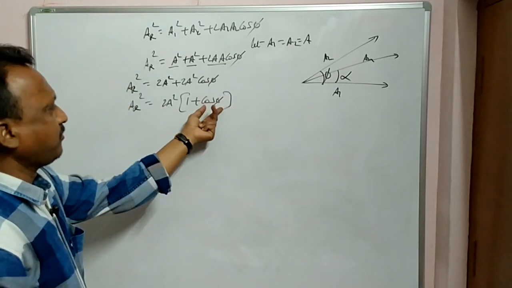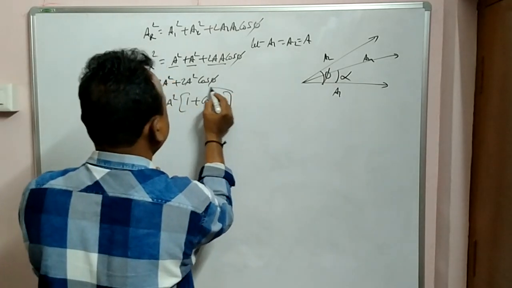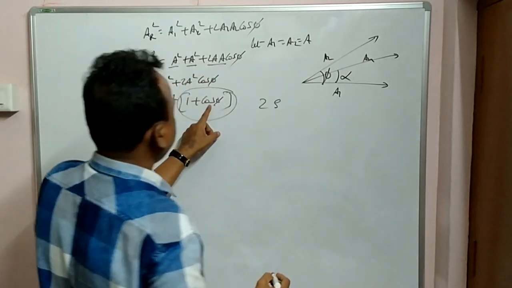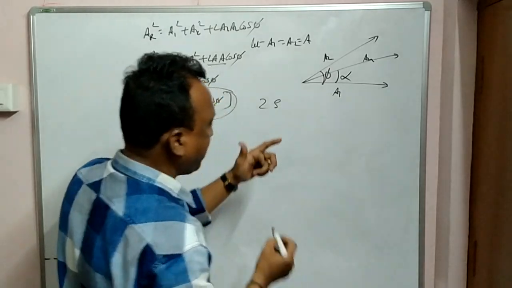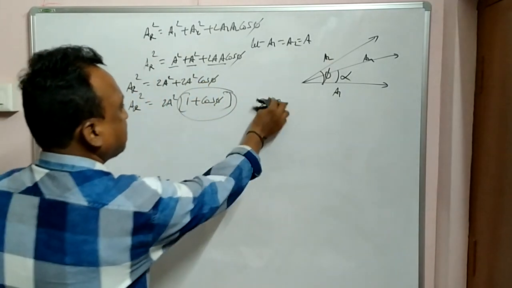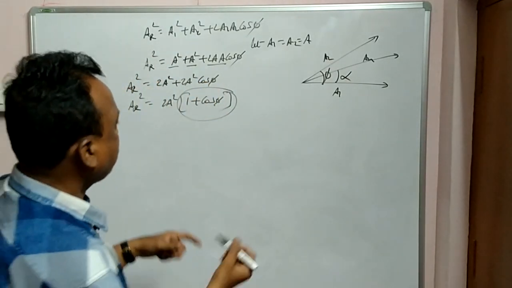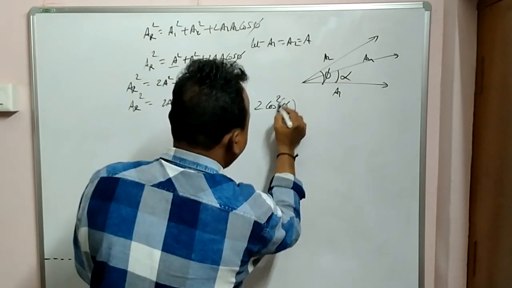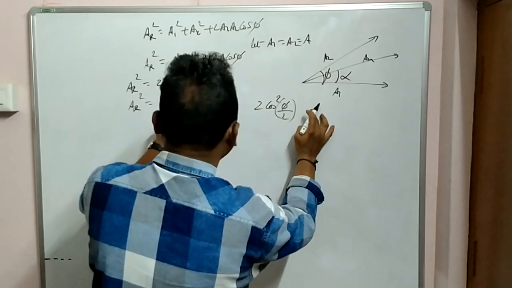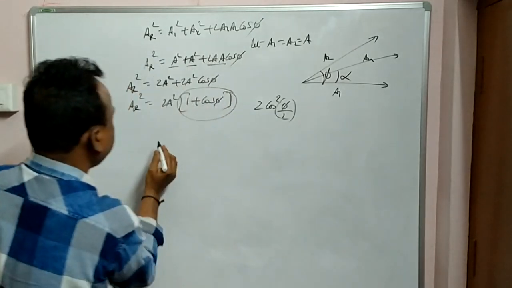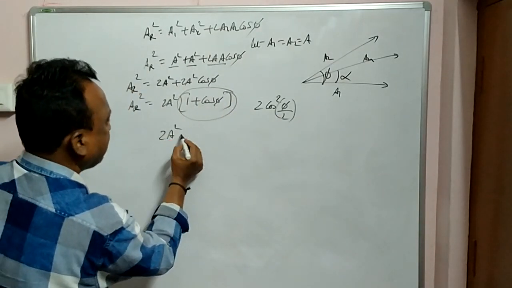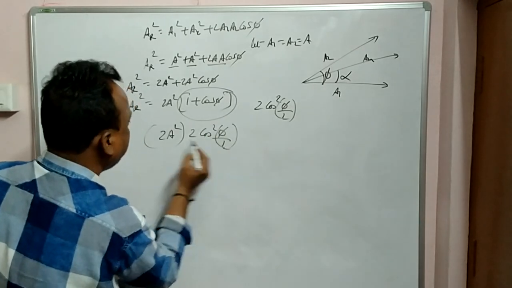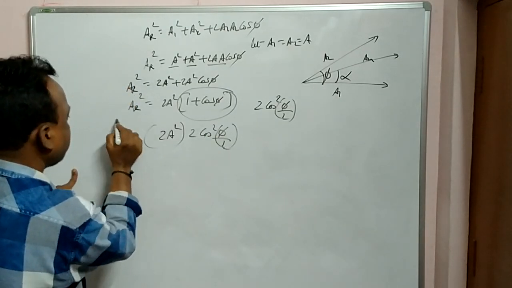In trigonometry, to simplify this, we have another formula: 1 plus cos phi equals 2 cos square phi by 2. The 1 and minus 1 cancel, so this will remain. So 2A square into 2 cos square phi by 2 is A resultant whole square.